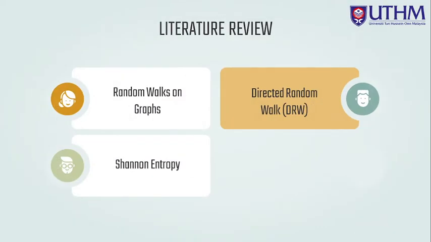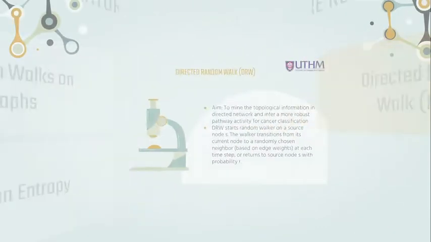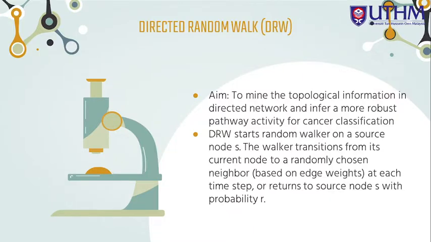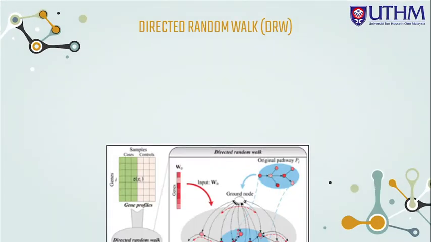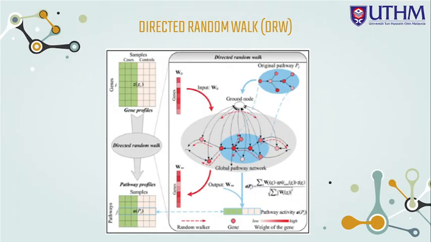Next, I will explain the directed random walk algorithm. Directed random walk is aimed to mine the topological information in the directed network and infer a more robust pathway activity for cancer classification. Directed random walk starts the random walker on a source node S, and then the walker transitions from its current node to a randomly selected node based on the edge weight at each time step, or returns to a source node with a probability R. So this is the visual representation of the algorithm.